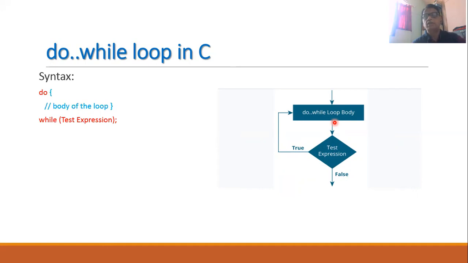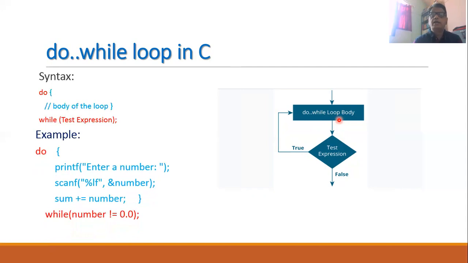So even if in the first attempt the test expression returns a false value, at least once the body of the loop will be executed. Now let us understand a simple example of this do while loop in C. Suppose I have written the keyword do, and then in the curly brackets we write a number of statements. Here we are printing the message enter a number, then we are reading this number, and then this number is being added into the sum such that sum is equal to sum plus number.